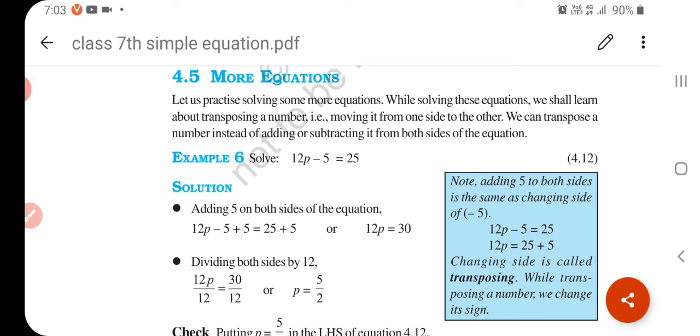Understand? Now let's revise what we learned. In this chapter we learned what an equation is. An equation is equating two sides, that is LHS and RHS. If we equate two sides, then we call it an equation. And in an equation what is compulsory? There is one variable, one constant and an equal to sign. There are two sides, LHS and RHS, and in between them there is an equal to sign. So it is called an equation.